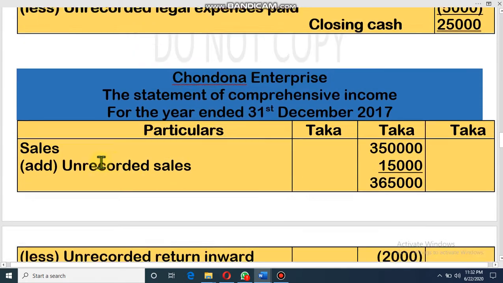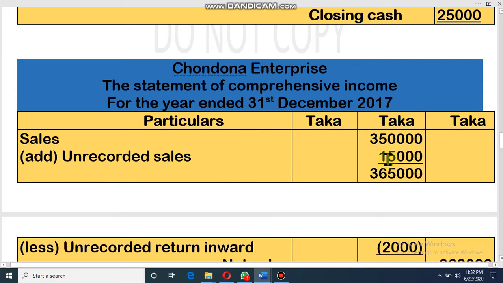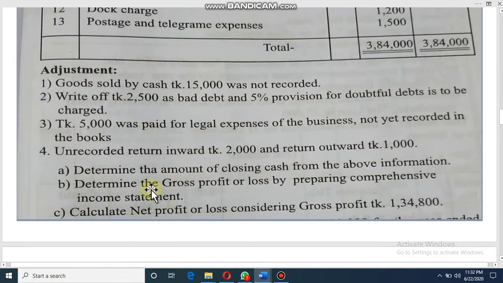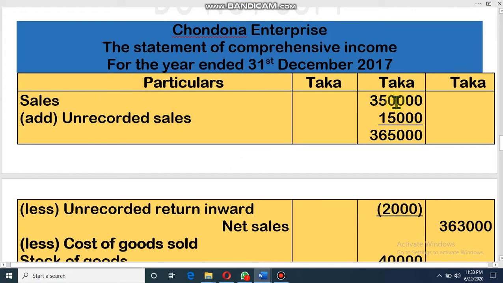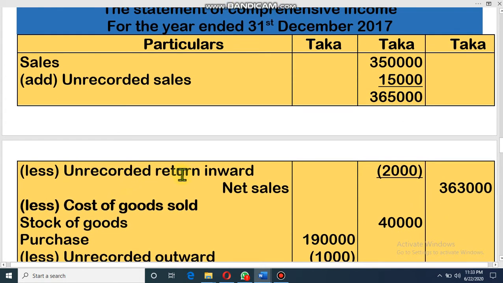Look at sales, add unrecorded sales 15,000, that makes 3,65,000. And if there is any unrecorded return inward, that means sales return, you sold to others and now they return the goods, maybe for inferior or bad quality, it is 2,000, so it will also be subtracted. Dear student, so net sales is 3,50,000 plus unrecorded sale gives total 3,65,000, then less unrecorded return inward, that means sales return, so the net amount of sales is 3,63,000. I hope you understand net sales.